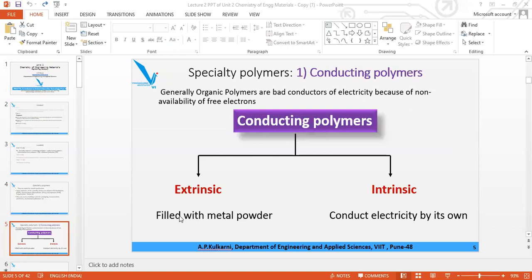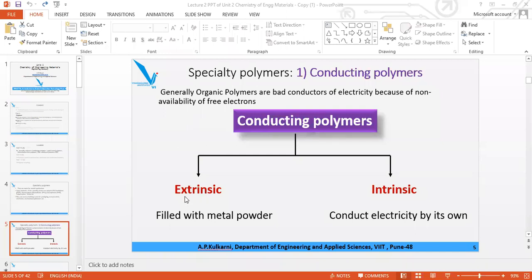Conducting polymers are further classified into two: extrinsic conducting polymer, ECP, and intrinsic conducting polymer, ICP. What is the difference? Extrinsic ones are basically non-conductors, bad conductors of electricity. They do not conduct electricity unless something is added to them. Adding something is called doping or blending. So either we add some metallic powder, carbon black, etc., or metal oxide, so that the delocalized pi electron cloud is generated there, because of which they can conduct electricity.